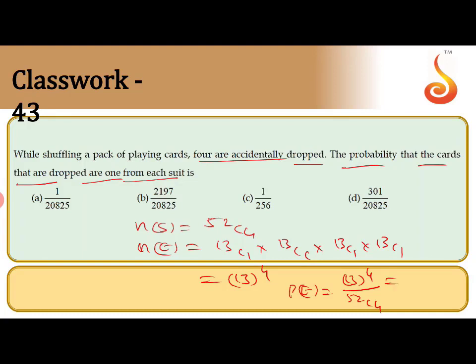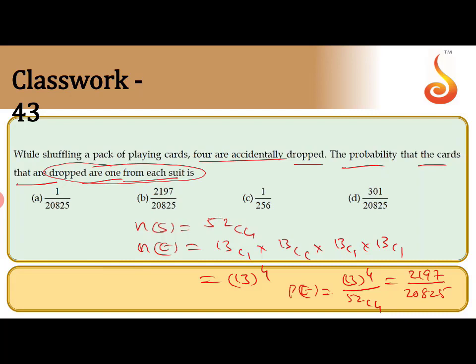If you simplify, you get the answer 2197 by 20825. You can solve it yourself, because generally they won't ask this type of long calculation question in the CET examination. So practice this one, it is helpful for mains also. They're asking for 1 from each suit.